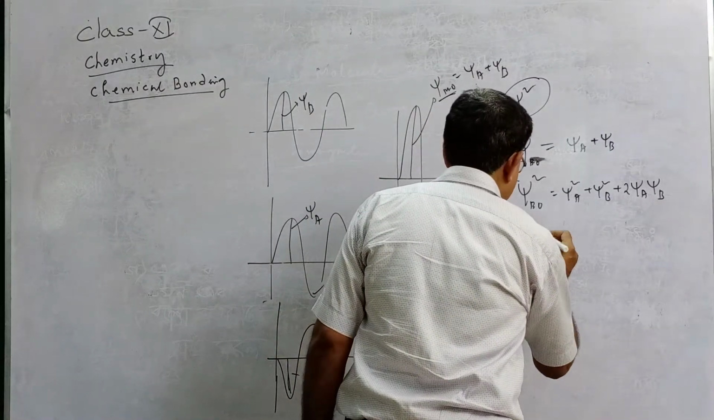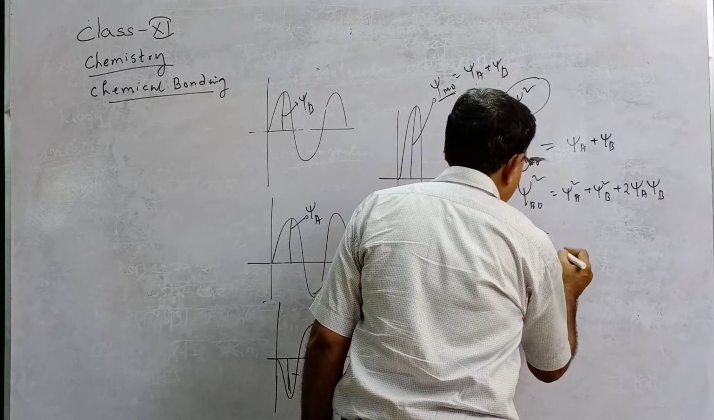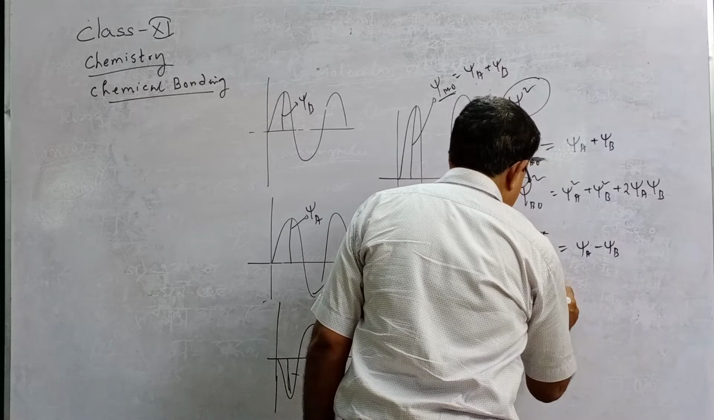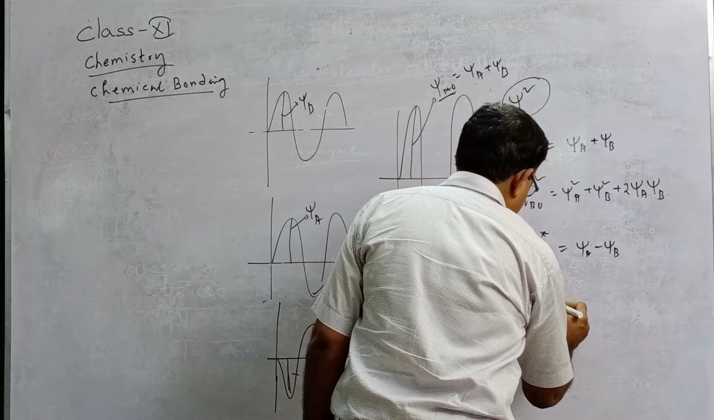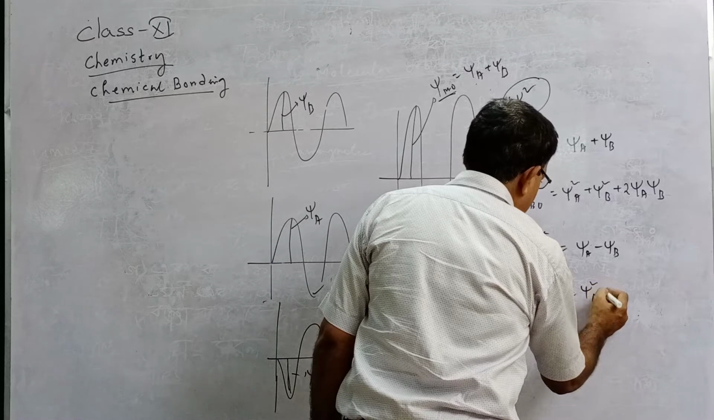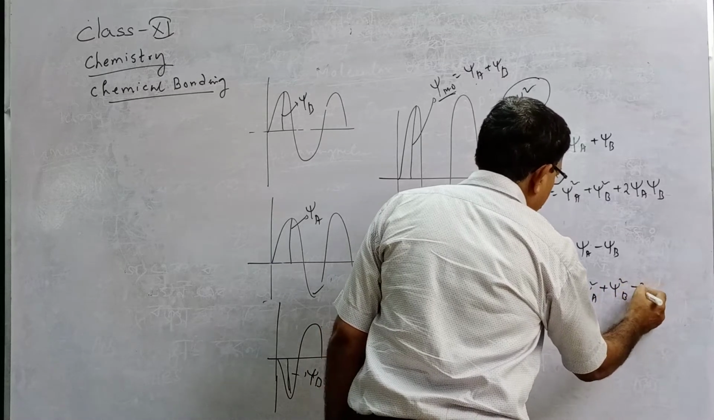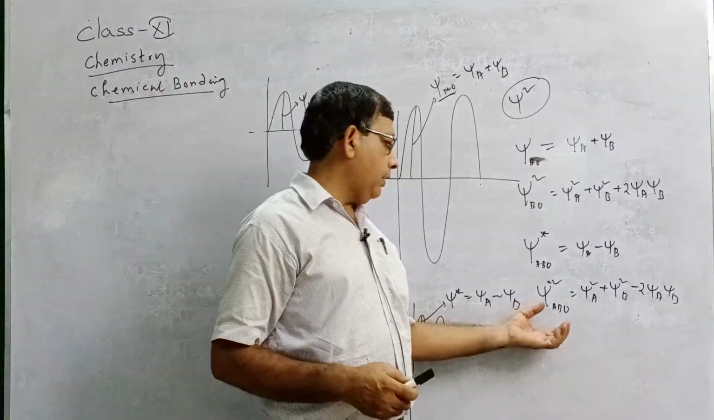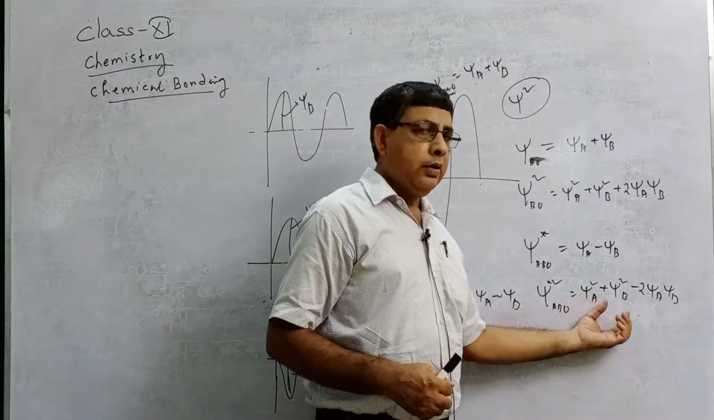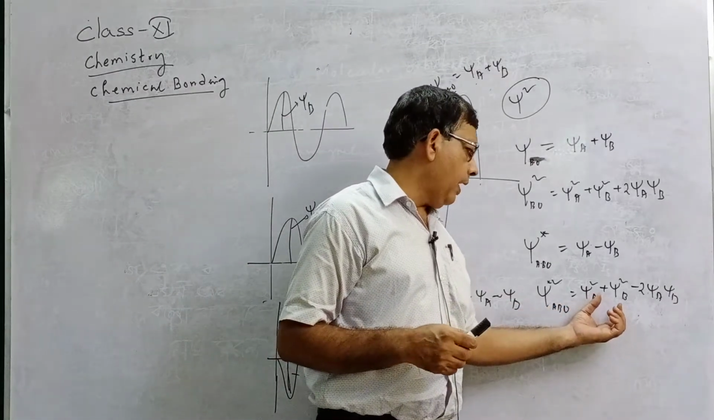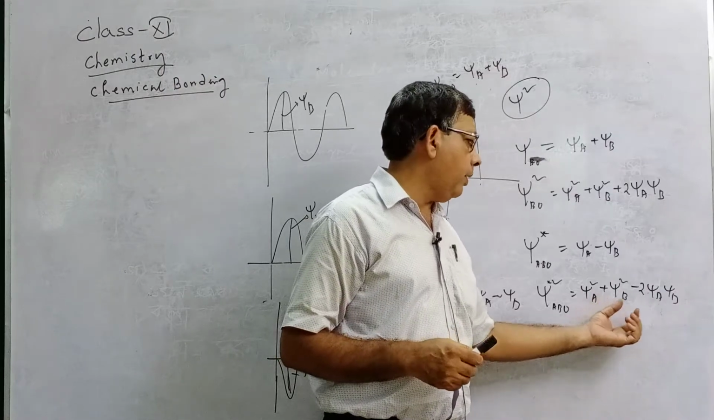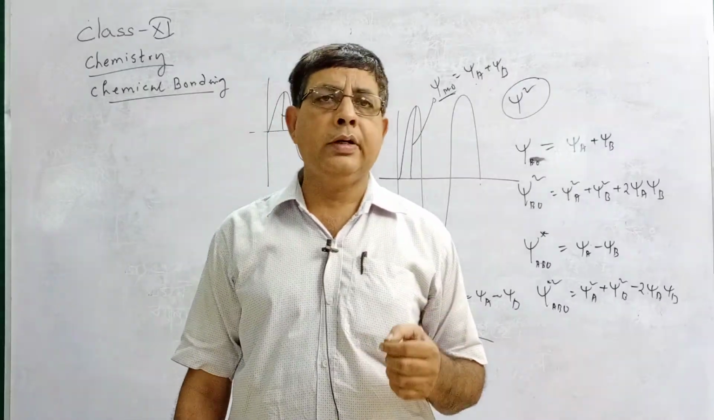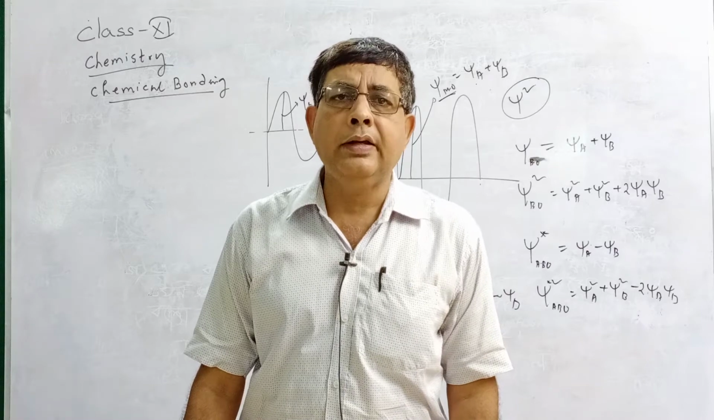Similarly, psi star, the antibonding orbital, equals psi A minus psi B. That is, psi square star antibonding orbital equals psi square A plus psi square B minus 2 psi A psi B. That is, the probability of finding an electron in the antibonding molecular orbital is less than the probability in the atomic orbital by the amount of 2 psi A psi B. Yes, that is, there is greater probability to find an electron in bonding MO than in antibonding MO.